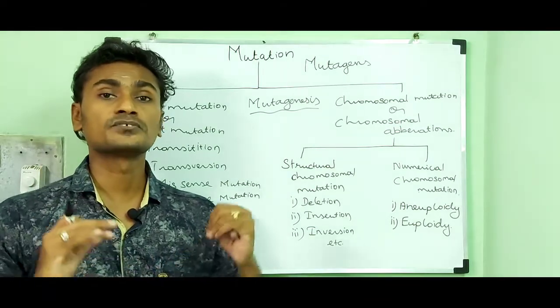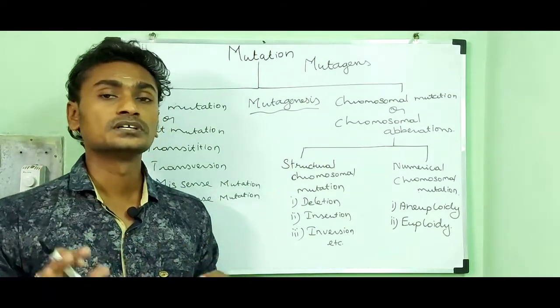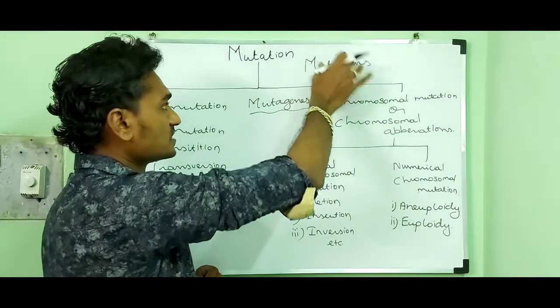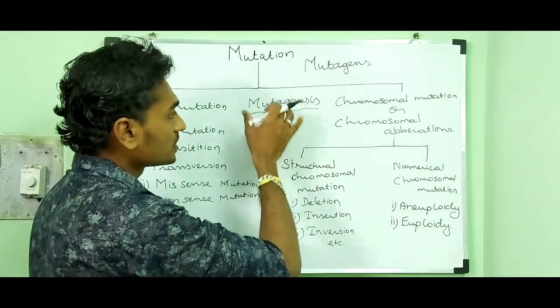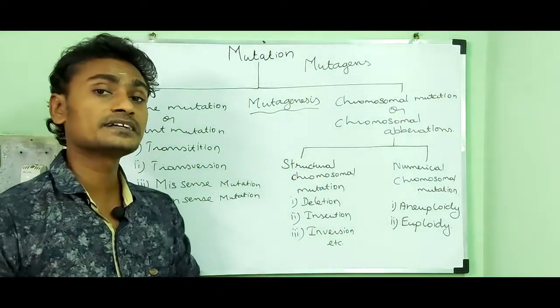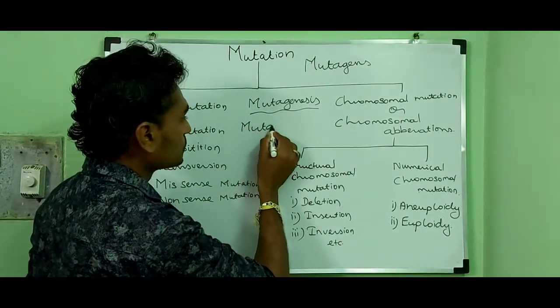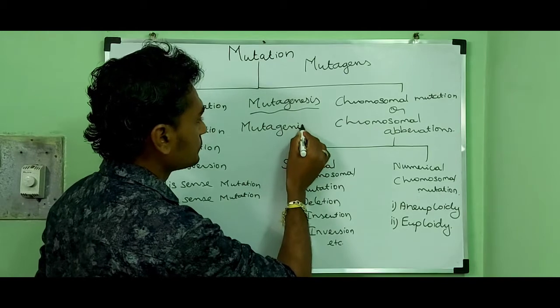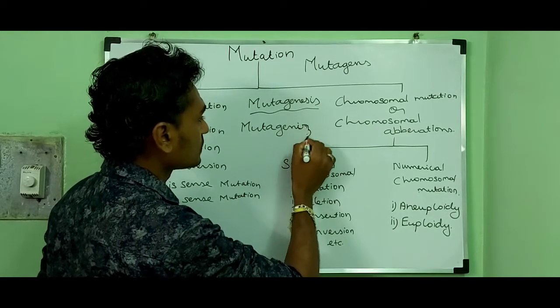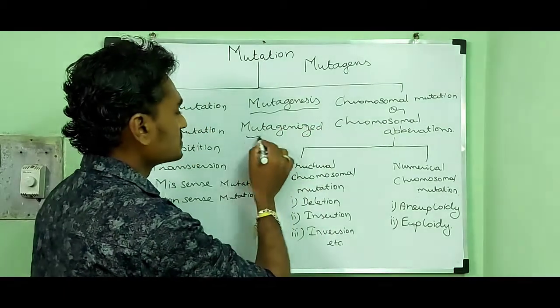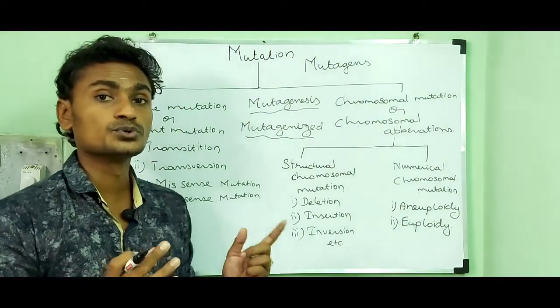The organisms are called mutagenized, that is, mutants.